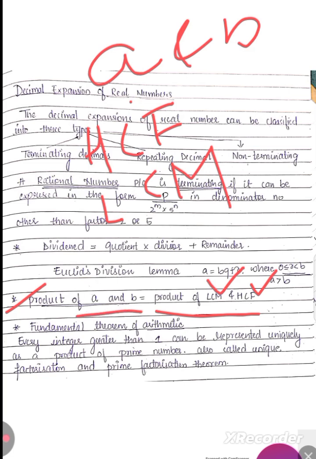So they may ask you a question in which they give you the LCM and HCF and only one number a, and we have to calculate b. It's very simple. We are going to use this formula: the product of a and b is always equal to the product of LCM and HCF.